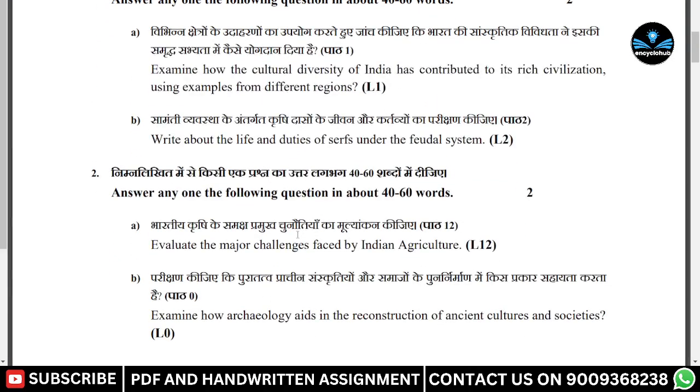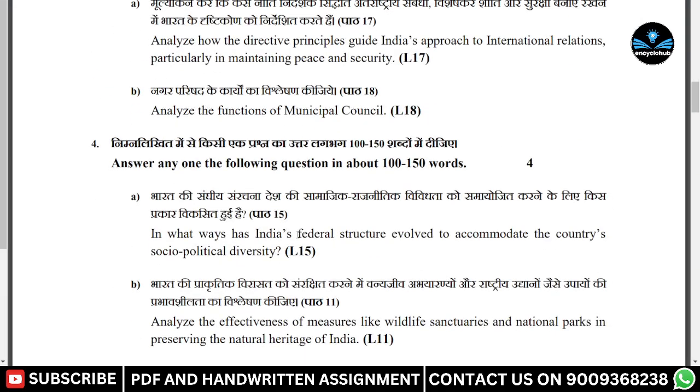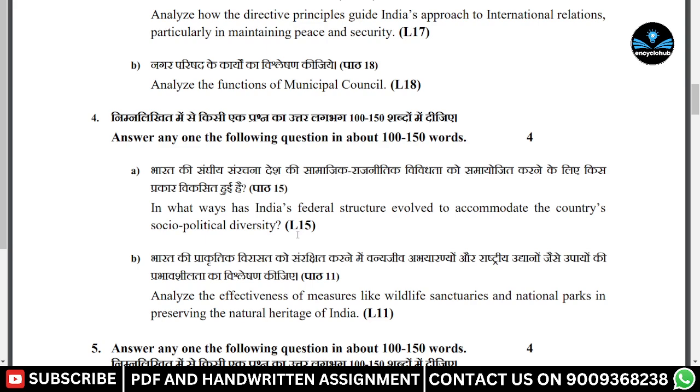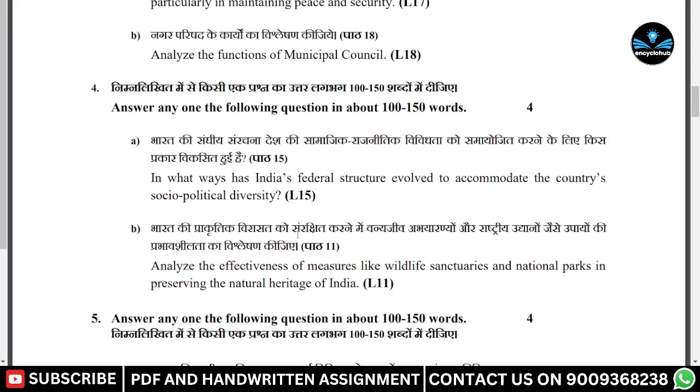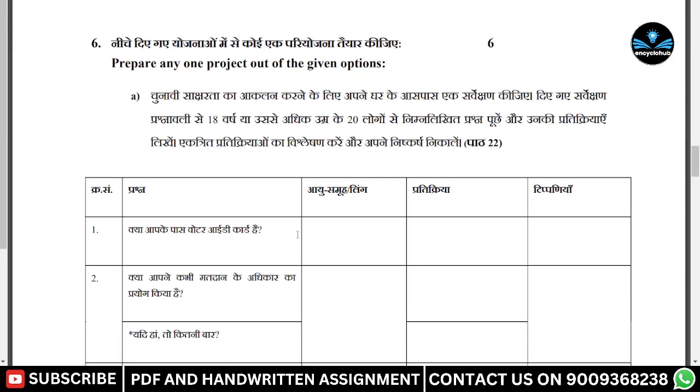Here, question numbers 1 to 6 are about 40 to 60 words. Question number 1, question number 2, and question number 3 all need to be written in 40 to 60 words. Question number 4 and question number 5 you need to write in 100 to 150 words, and question number 6 you need to write in 500 words.